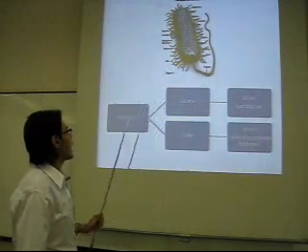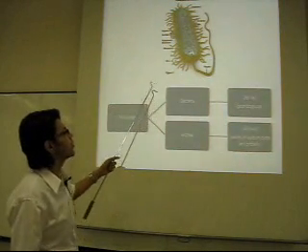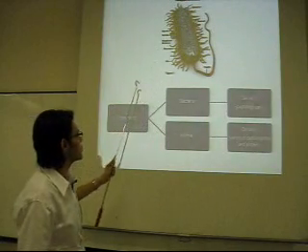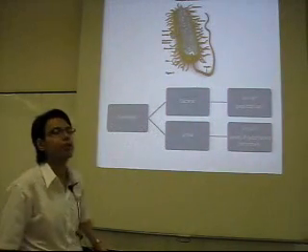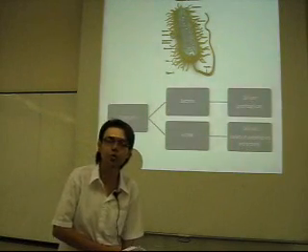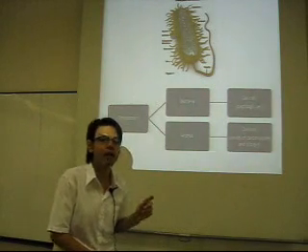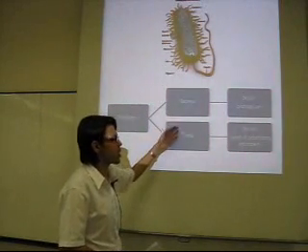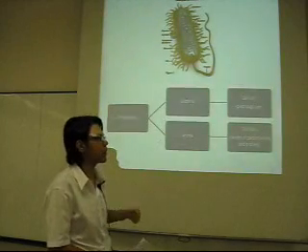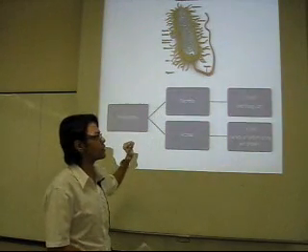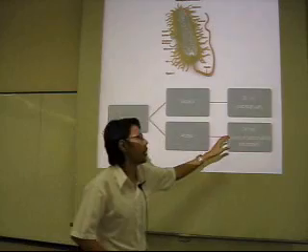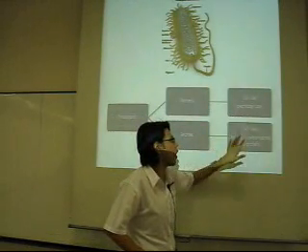I already told you about the structure of prokaryotes, and actually prokaryotes can be divided into two main groups. The first is bacteria, and the second is archaebacteria. What is the difference between these two groups? Actually, it is the cell wall.